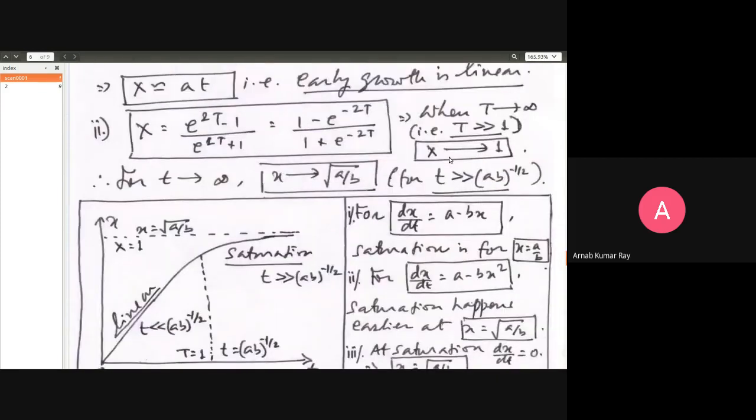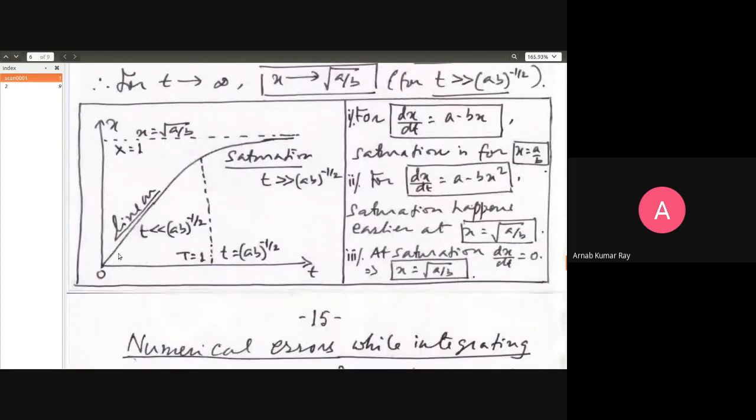Anyway, as I said, I would like to touch upon a point. You look at this growth. Early growth is linear, and then you have saturation. This function here will also show something similar. Early growth will be linear. You look up the previous set of notes, mathematics theory MT set 2. You look at the set of notes and you will get what I mean. And then again, it will saturate. So in terms of appearance, both show the same qualitative behavior, meaning early growth is linear and then there is a long time saturation.